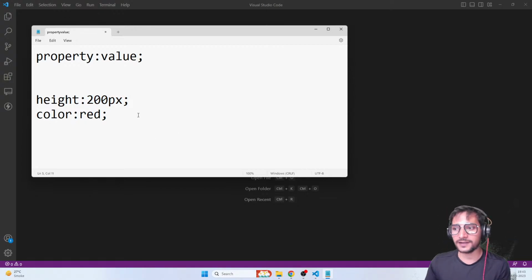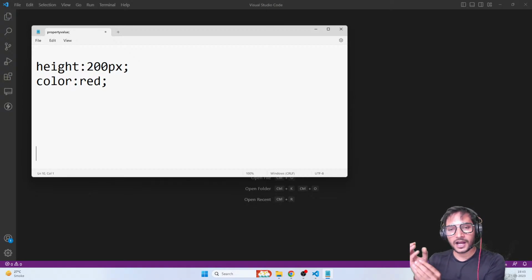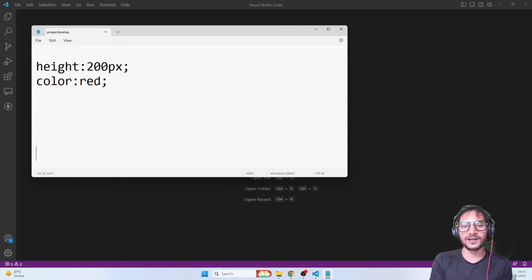But again, guys, don't forget, it's always written in property colon value format. But now the question is, okay, fine. There are hundreds of properties in CSS, right? And I can choose anything from there, right? But now how to apply it? So let's say I have created an image element. I have created a paragraph element. I have created a lot of different elements. Now I want to write CSS, but how do I know how to apply that CSS onto that element? So let's go ahead, guys, and let's start learning that.